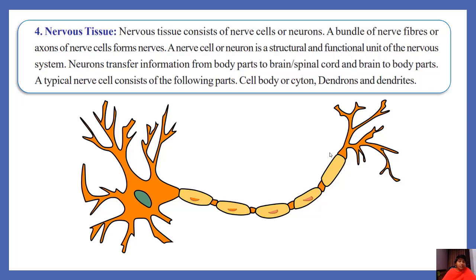A typical nerve cell consists of the following parts. This one is the cell body. The cell body contains the nucleus. The projections from the cell body are called dendrons or dendrites. This one is the axon. These are the telodendrites. So the nerve cell is called the structural and functional unit of the nervous system. This helps in the transportation of information.